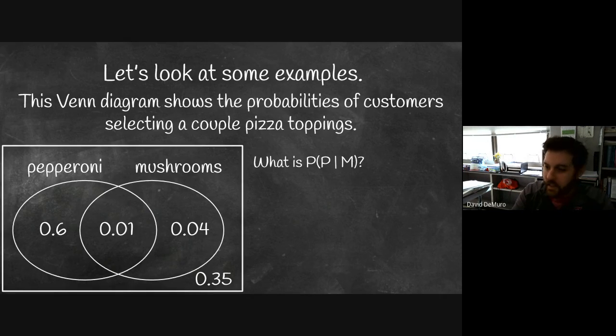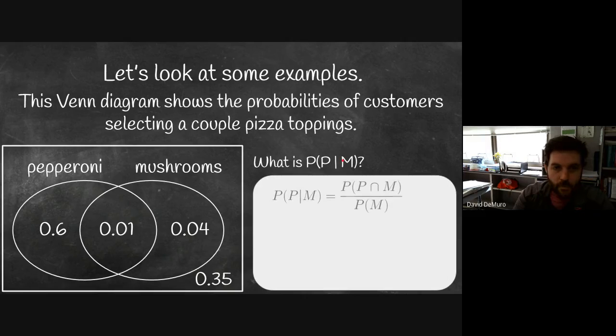All right, so let's take a look at some examples of some conditional probabilities. In this first one, I want to know what is the probability of getting pepperoni given that they've selected mushrooms. In other words, what that means is out of the times where people select mushrooms, how often do they also select pepperoni on their pizza?